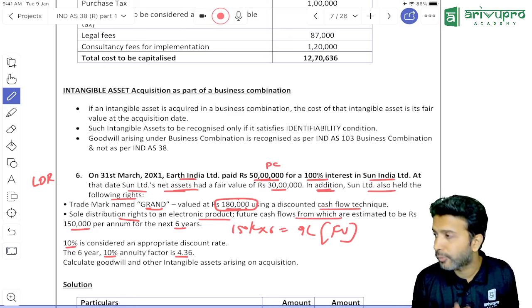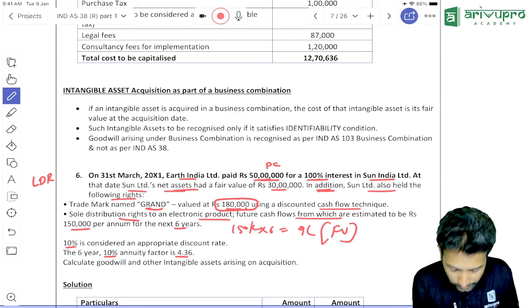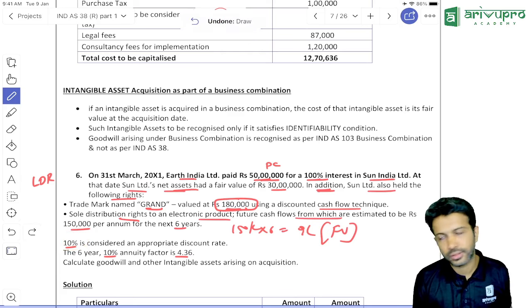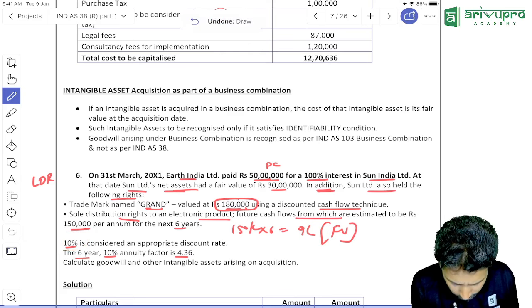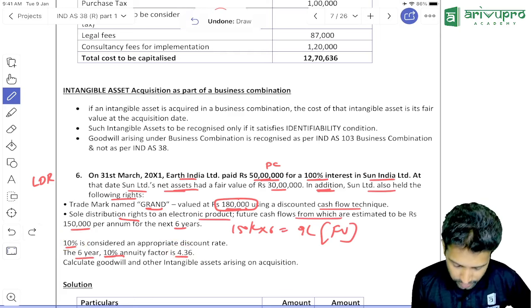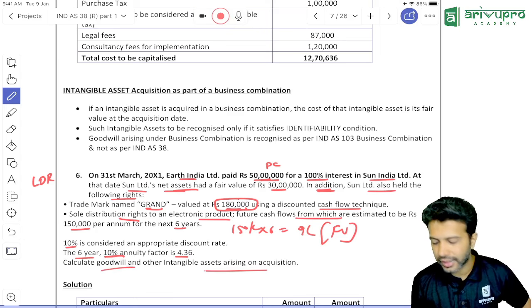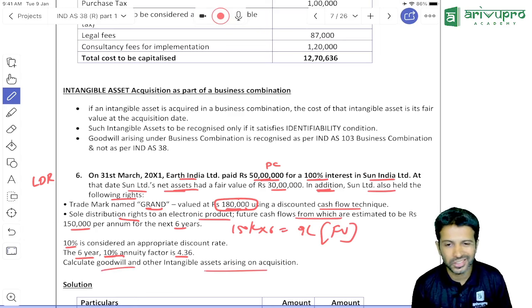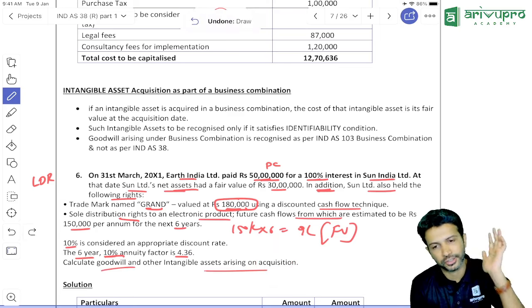For finding present value, we need a discount factor. How much is the discount factor? 10%. And for 6 years, the 10% annuity factor is given to be 4.36. We will see what this is. Calculate the goodwill and other intangible assets arising on account of business acquisition, meaning business purchase.